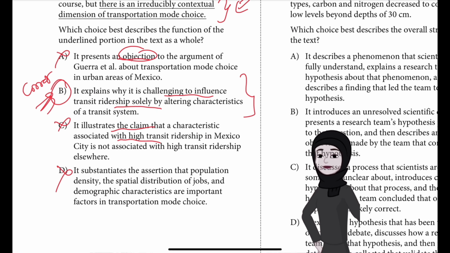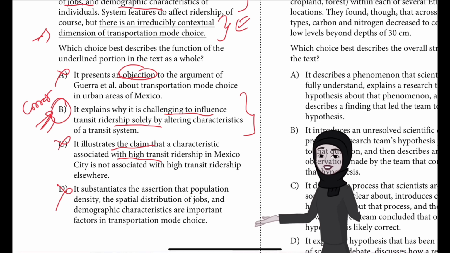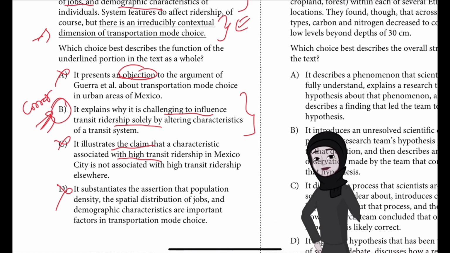And D is not correct. Although Guerra et al. demonstrated that population density, the spatial distribution of jobs, and demographic characteristics, factors that comprise the contextual dimension of transportation mode choice, influence transit ridership, the underlined portion does not substantiate. It is not providing any evidence in support; no evidence is given.